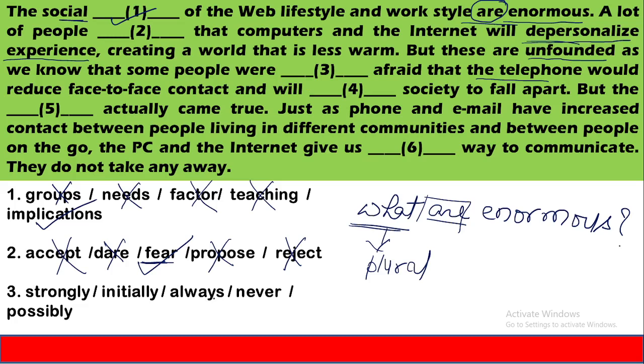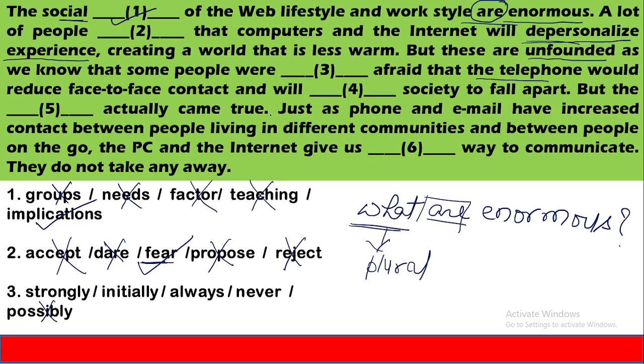Strongly, initially, always, never. So people were strongly afraid that telephone would, always afraid that telephone would, never afraid that telephone would, initially afraid that telephone would, or possibly afraid that. No, there is no sense of possibility. It's clearly that people were afraid, just as now they are afraid of using computer and internet. In the same way they were afraid of using